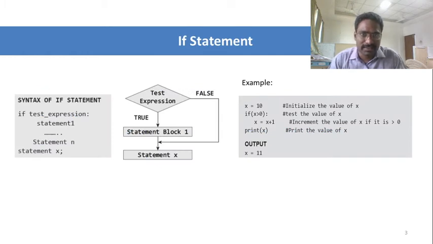The first is the if statement. The syntax for the if statement is: the if keyword comes first. After that, we specify the condition, that is the test expression, followed by a colon. When we press enter, it creates the indent space. After that, we specify the statements which need to be executed in the if block.